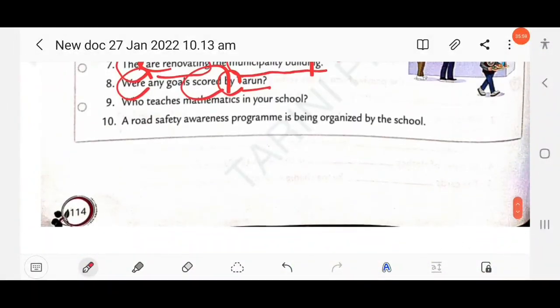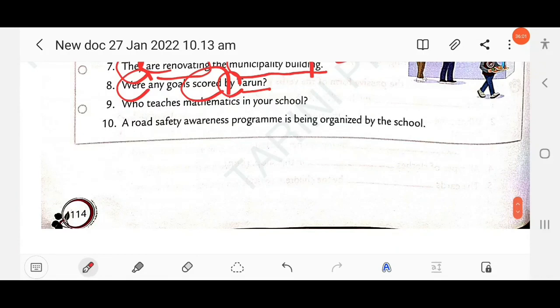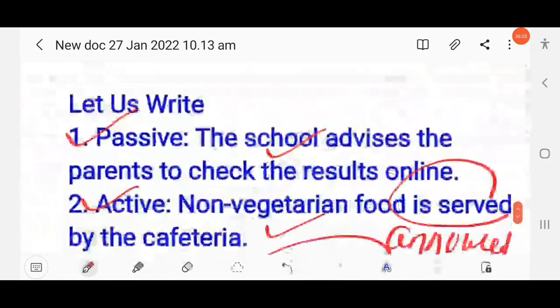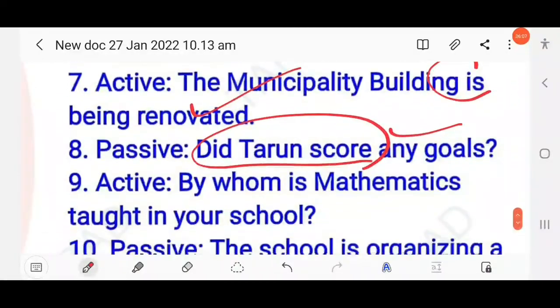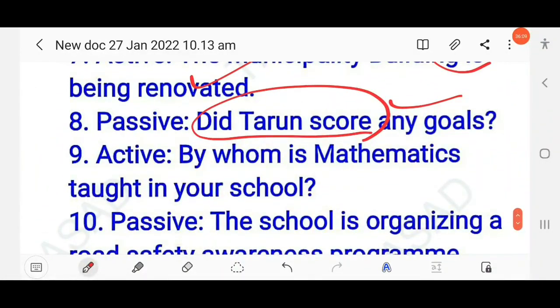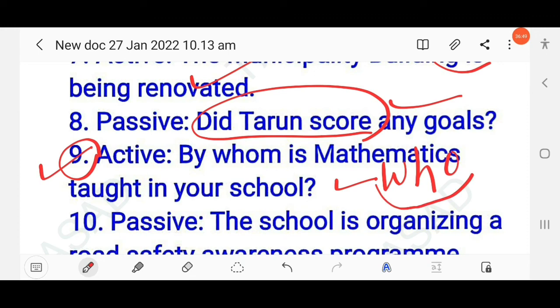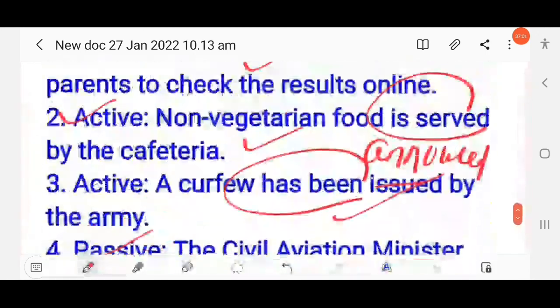Then next question here, who teaches mathematics in your school? So here passive can be formed in two ways. By whom is mathematics taught in your school? So another passive can be formed. So try to do on your own. As we have already discussed, you can also use who. Two ways passive can be formed. So here one is already provided, then you have to write the other one.